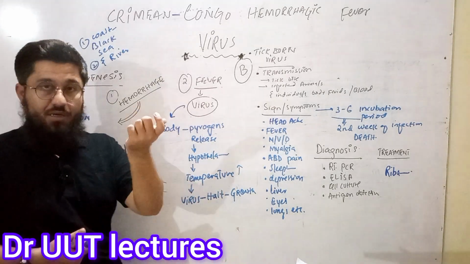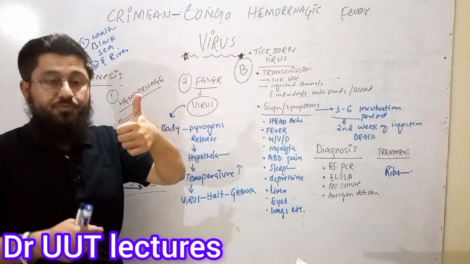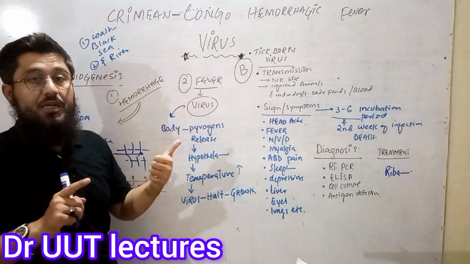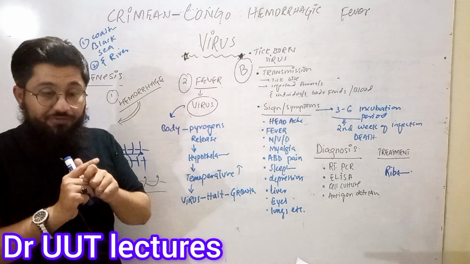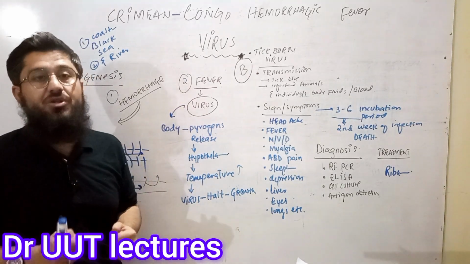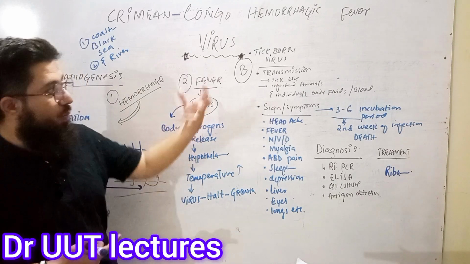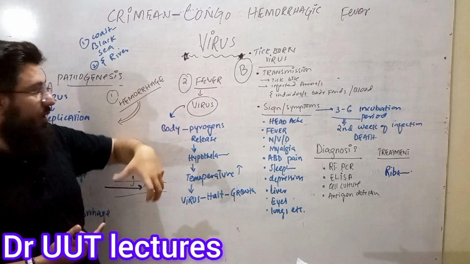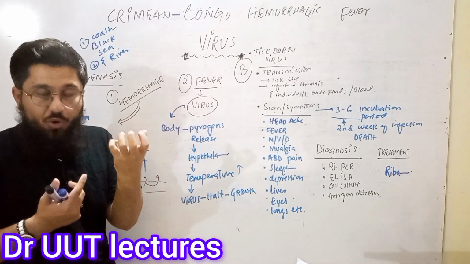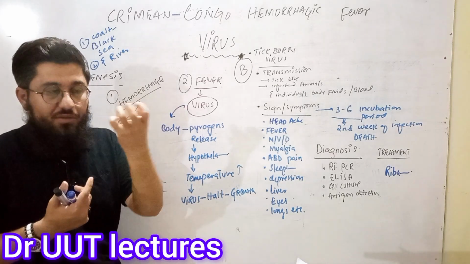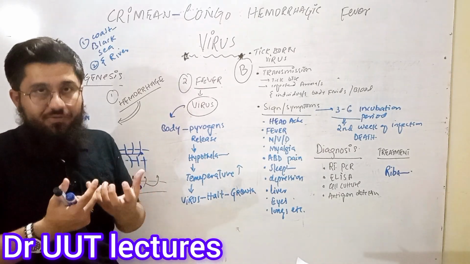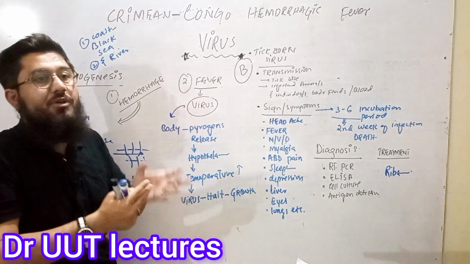So now what will happen? The temperature will rise. Now high temperature is responsible to make the body condition unfavorable for this virus, so that the virus may not further cause harm to the body. Okay, so this is a kind of protective action that is shown by our body. Virus enters into the body, and our body starts identifying this virus. This is not our own beneficial thing, it is from the foreign side. So we have to fight against this, and we have to do something. So in the meanwhile, the pathogens are released. Those pathogens move in the blood to the brain.